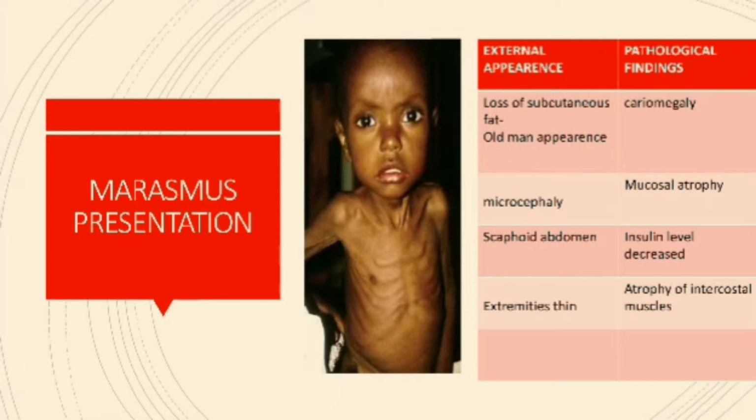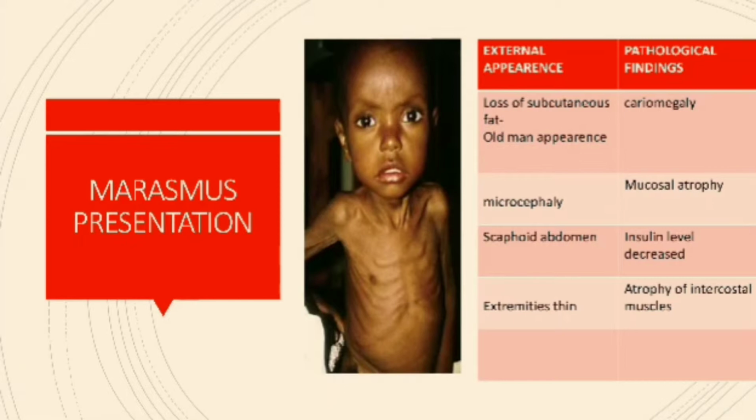Since there is no subcutaneous fat in the abdomen, the child can have a scaphoid abdomen. But sometimes, because of reduced protein and minerals, there will be hypokalemia. Whenever there is hypokalemia, there will be hypotonicity of the abdominal muscles leading to abdominal distension. So scaphoid abdomen as well as abdominal distension are both manifestations of marasmus. And also the extremities will be very thin.